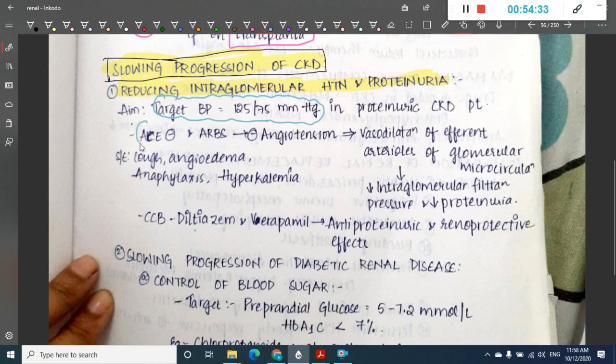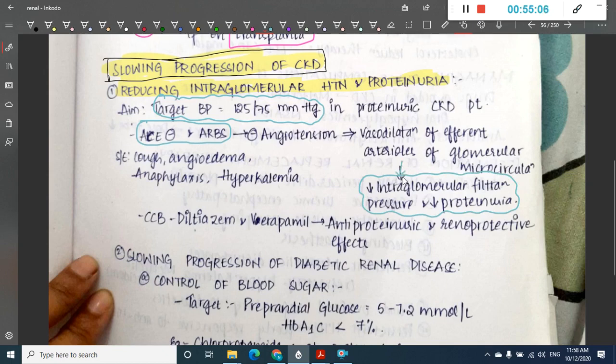Then you can use angiotensin converting enzyme inhibitors and ARBs. These inhibit angiotensin and cause vasodilatation of efferent arterioles of glomerular microcirculation, and thus this will decrease the glomerular filtration pressure, thus decreasing proteinuria.